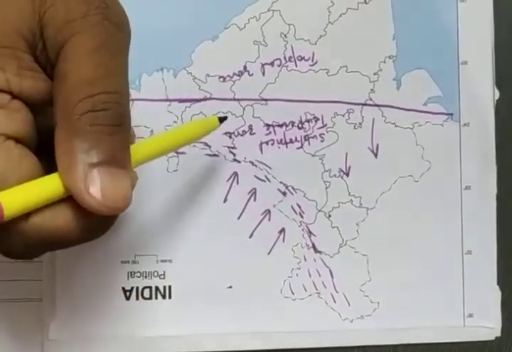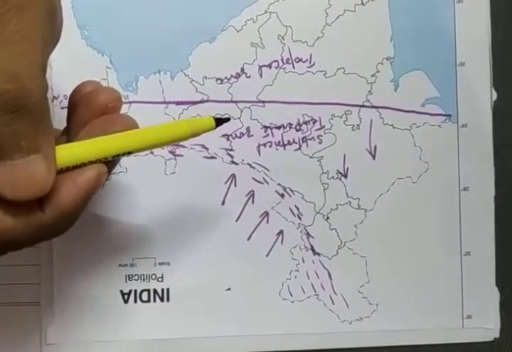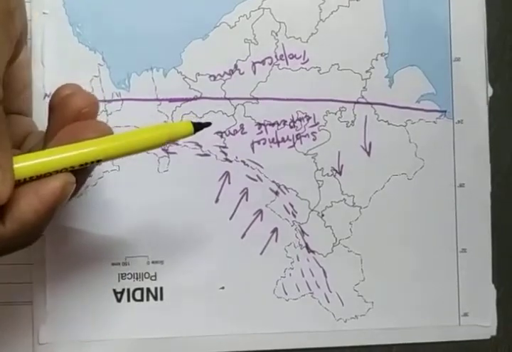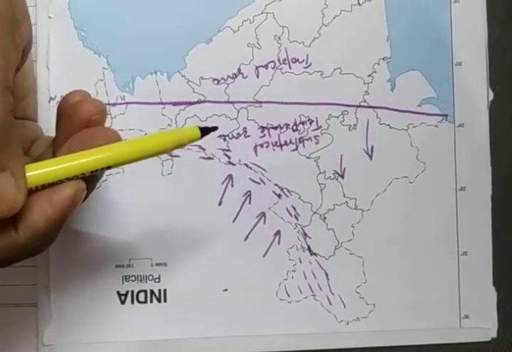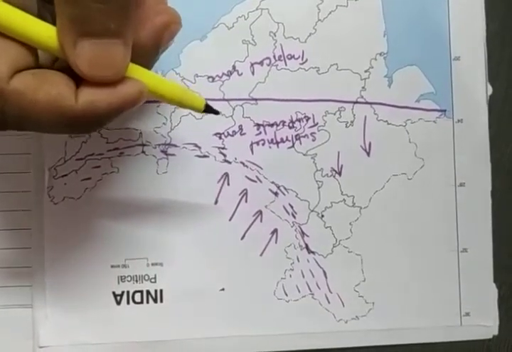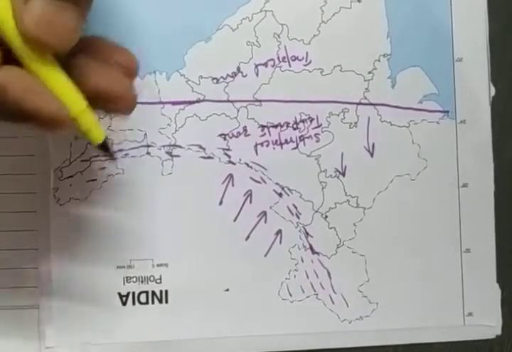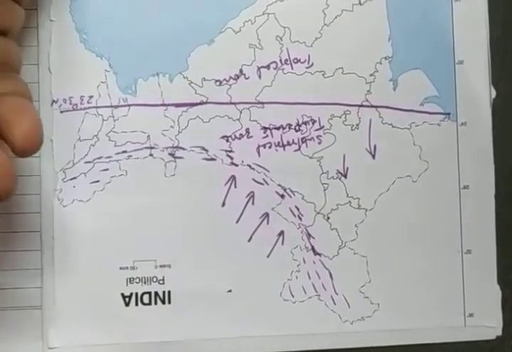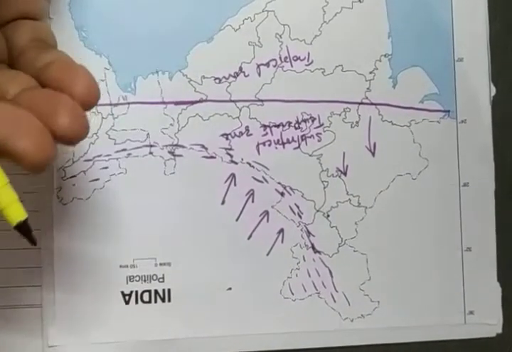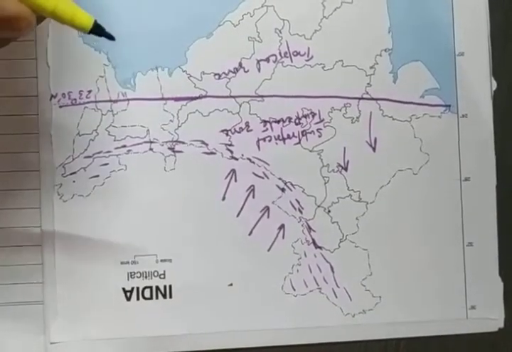The second thing is this also, children. Places which are situated on high altitude, their temperature decreases with height. As we all know, temperature decreases with height due to thin air.